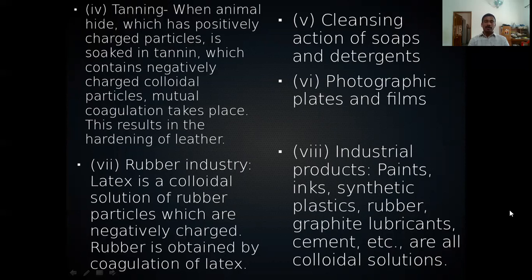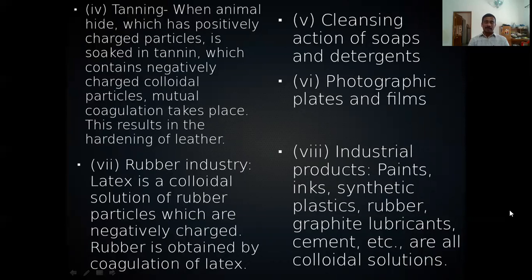When it is soaked in tannin, tannin contains negatively charged particles. Mutual coagulation will take place, and thus hardening of leather is possible. So tanning is an example of mutual coagulation of two colloids. Animal hide is a colloid, tannin also a colloid. Animal hide positively charged, tannin negatively charged.